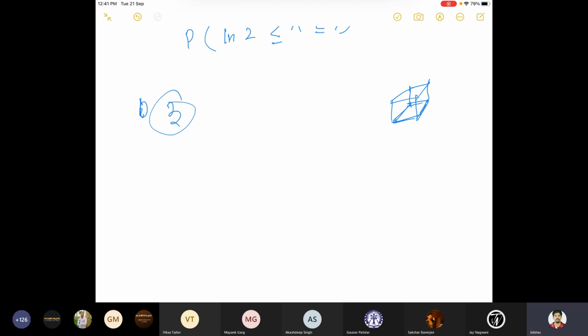Let's say the height should be equal to 10 inches. Suppose we want to design a box of height 10 inches.